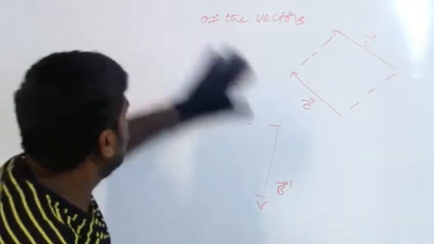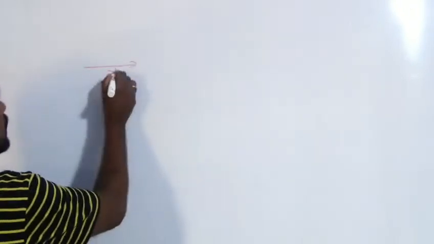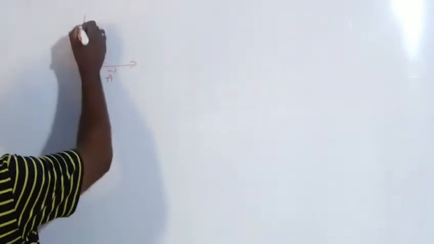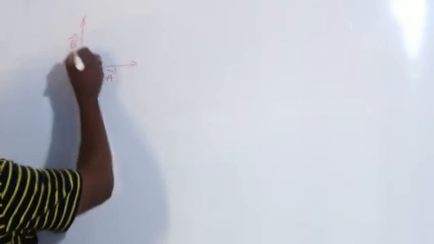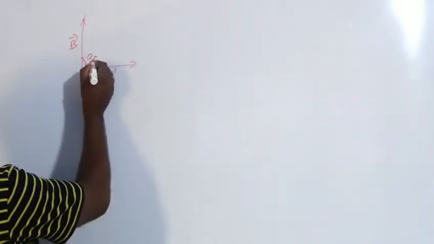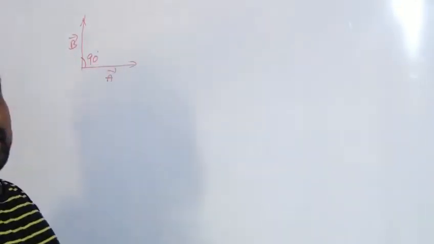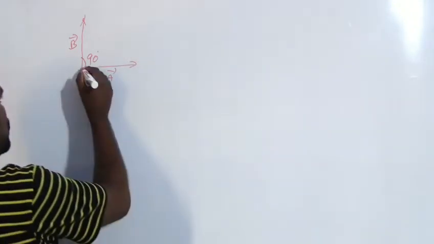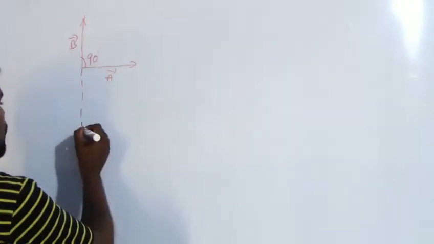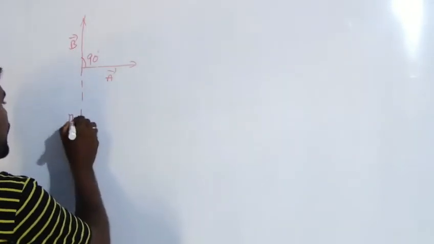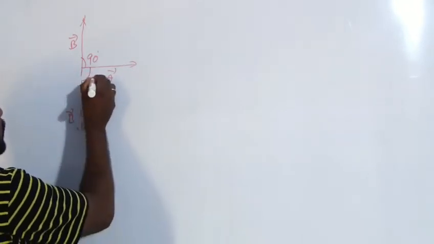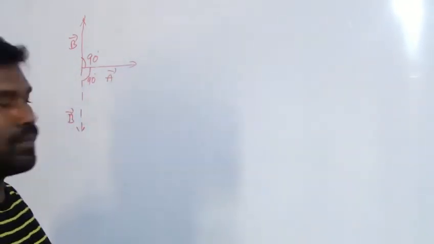Here we will explain with some examples. There is a vector A and there is a vector B. The angle between these two is 90 degrees. This is the parallel shift of vector B, and then the angle between these two is also 90 degrees.